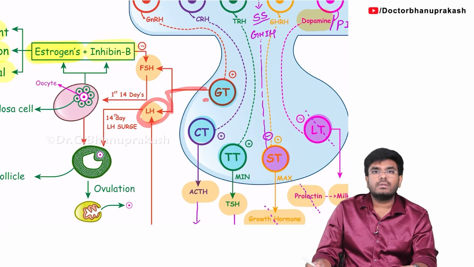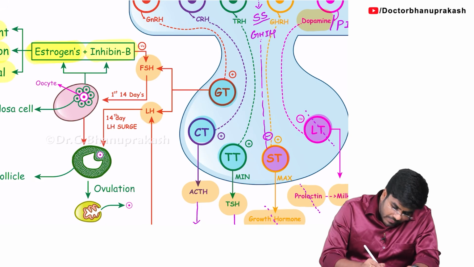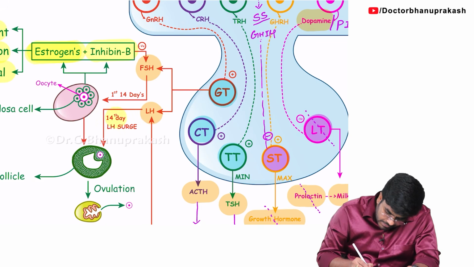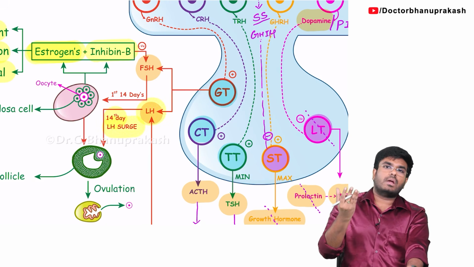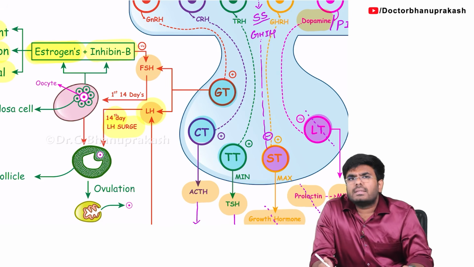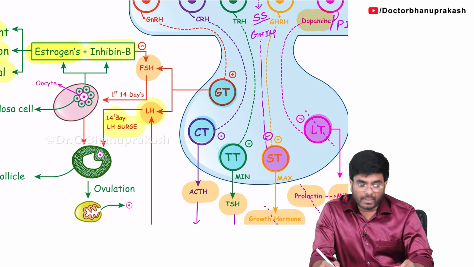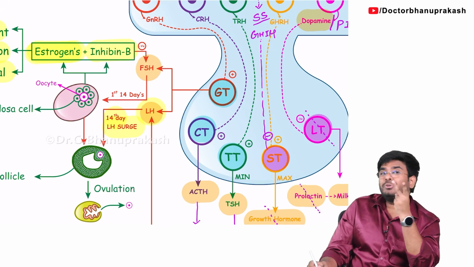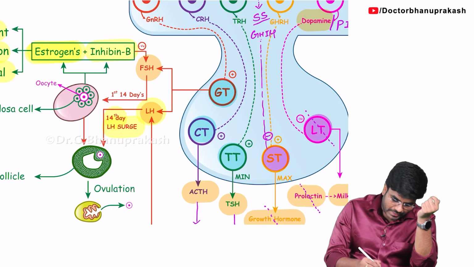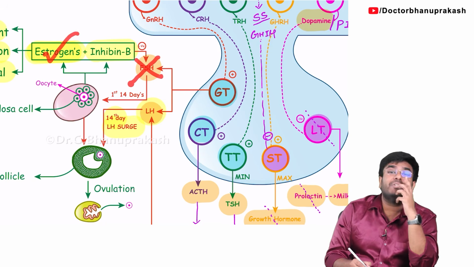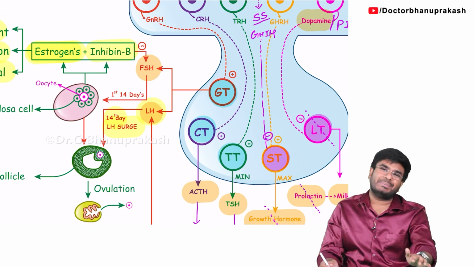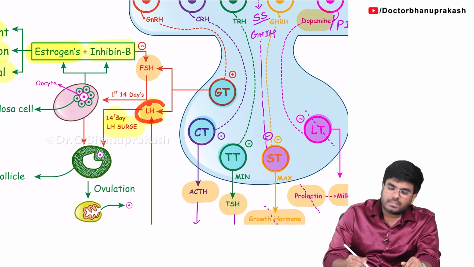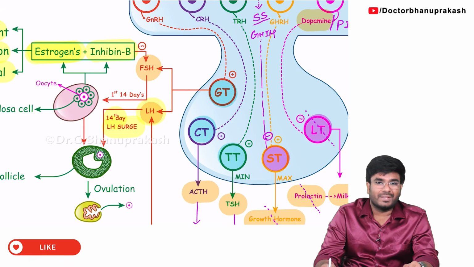So now who is coming? LH is going to be released. On the 14th day, suddenly the LH levels boom up. Now tell me, the positive feedback for the LH is given by what? Estrogens. Estrogens have two phases. It's the same estrogen giving the negative feedback to FSH, but it's the same estrogen giving the positive feedback for the LH surge. Understand? So on the 14th day, there is lots and lots of LH in the blood.